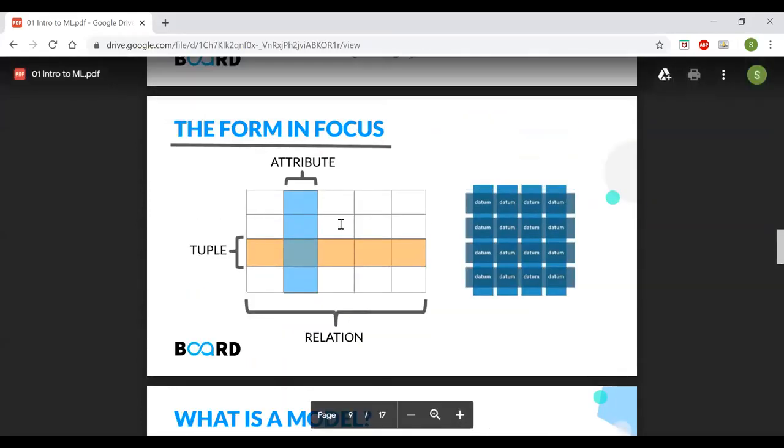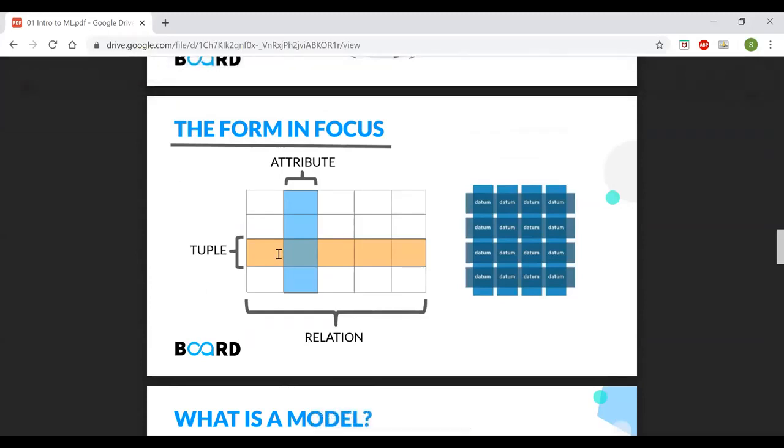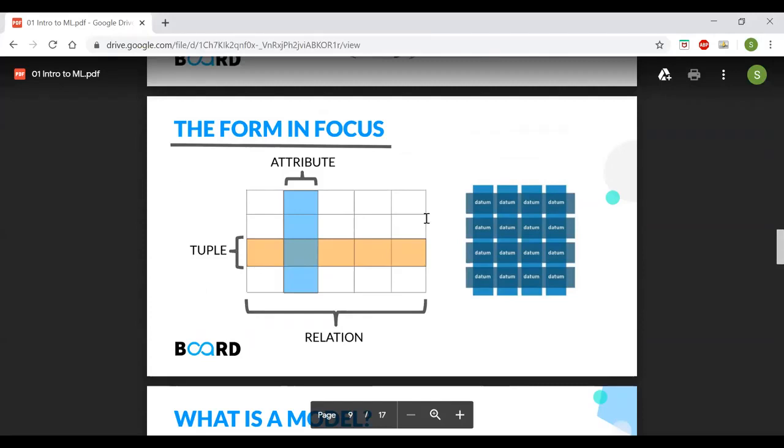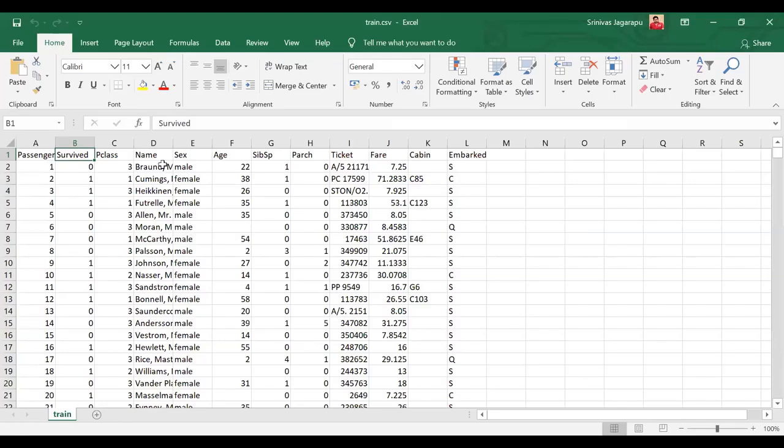So a tuple is nothing but a value between a data point and a feature. You can see whatever we have seen in the data set, right? So the data set looks like this. You have a feature at the top, and then you have a data point. There are multiple data points. The data points are nothing but different persons present in the Titanic data set, right? So there is one guy called Brand, and then there is Cummings. These are different people that are present, and then we have seen whether they have survived or not. So we are trying to do this based on particular features, right?